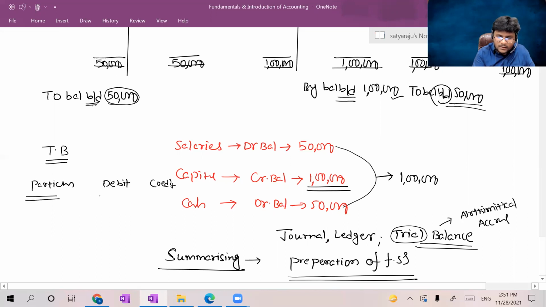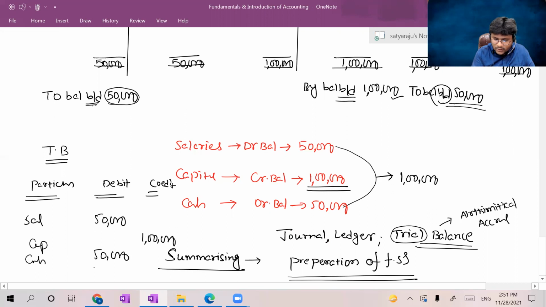Okay. Now the particulars, sir, salaries. Is it debit balance or credit balance? Debit balance, right? So 50,000 recorded. Capital, credit balance, right? That's where recorded in the credit, guys. Next, cash, debit balance, right? That's where recorded under debit. Total of the debits, 1 lakh. Total of the credits, also 1 lakh, which is nothing but TB, trial balance.